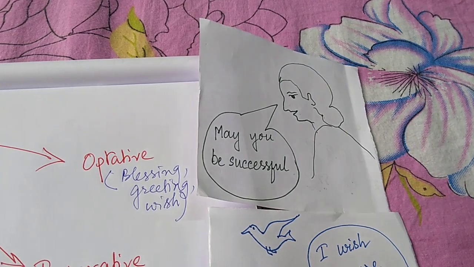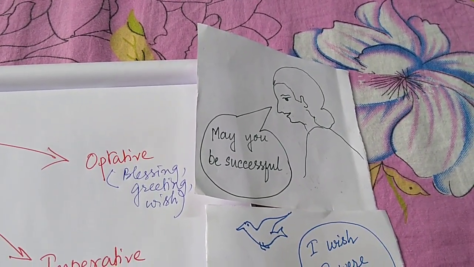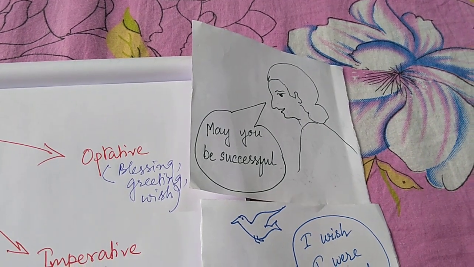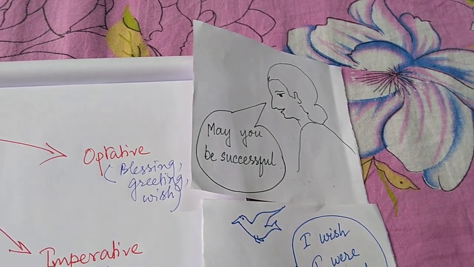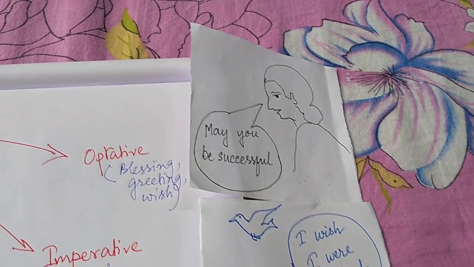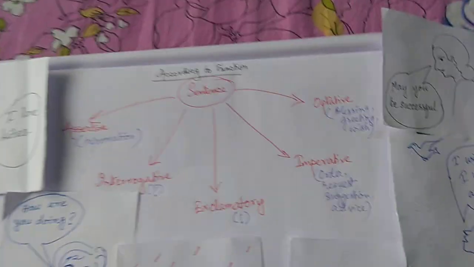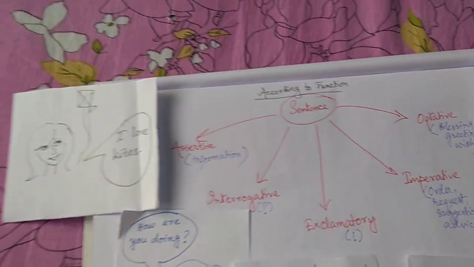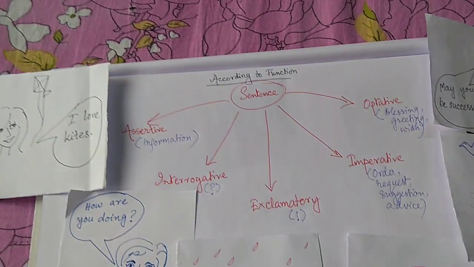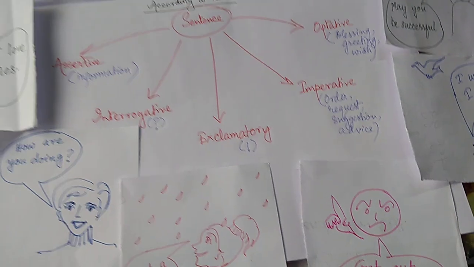A greeting like good morning or good afternoon is also a sentence, because good morning to you might be the full sentence, but good morning, the expression, is also a sentence because the rest of the sentence is implied. So now we have learned 5 kinds of sentences: assertive, any sentence that gives information, and interrogative, means a question, like "how are you doing?"